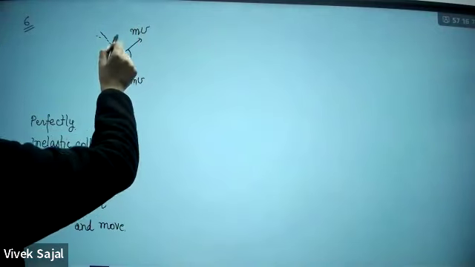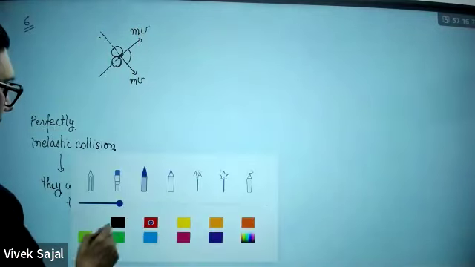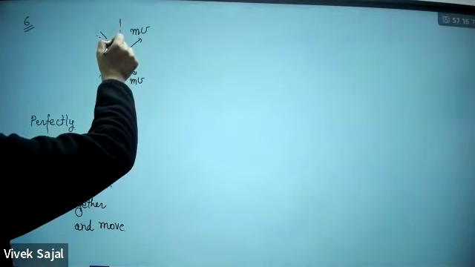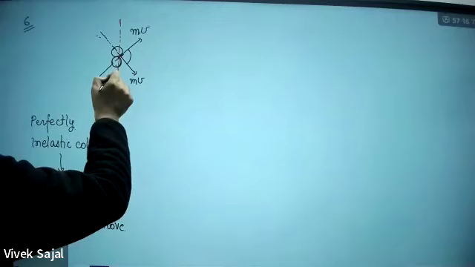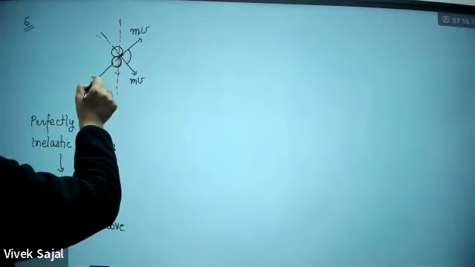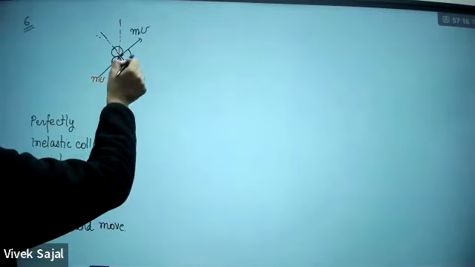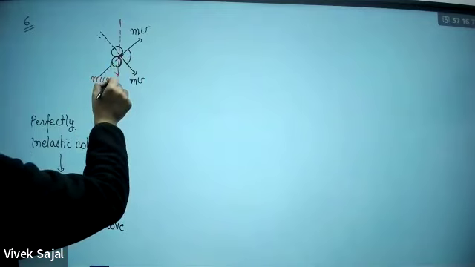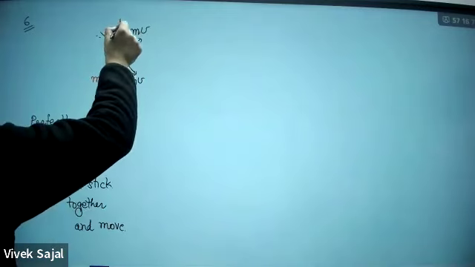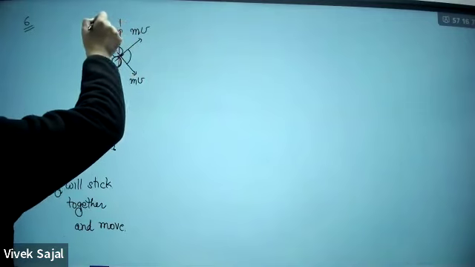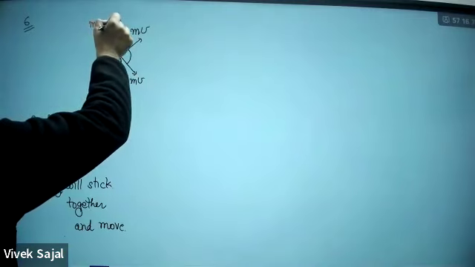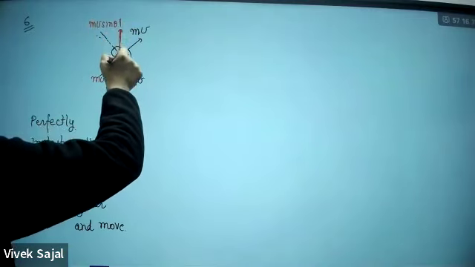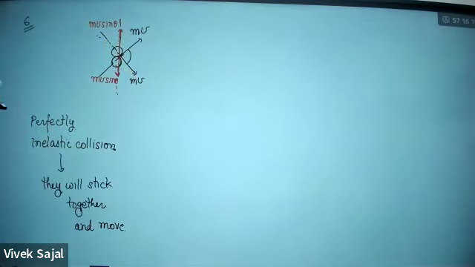The component of momentum in the vertical direction will be cancelled out: mv sine theta here and mv sine theta there, so they are going to cancel each other.